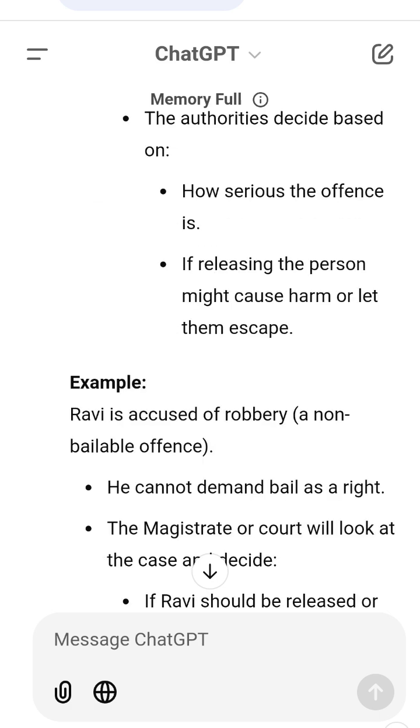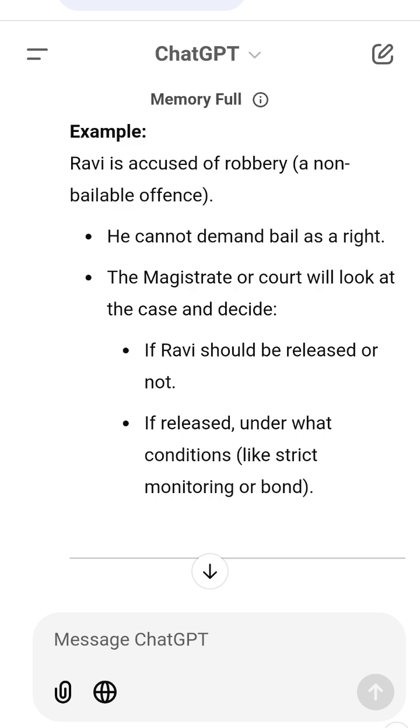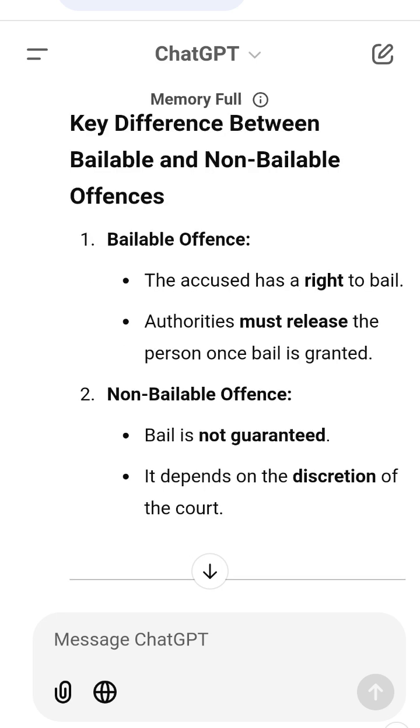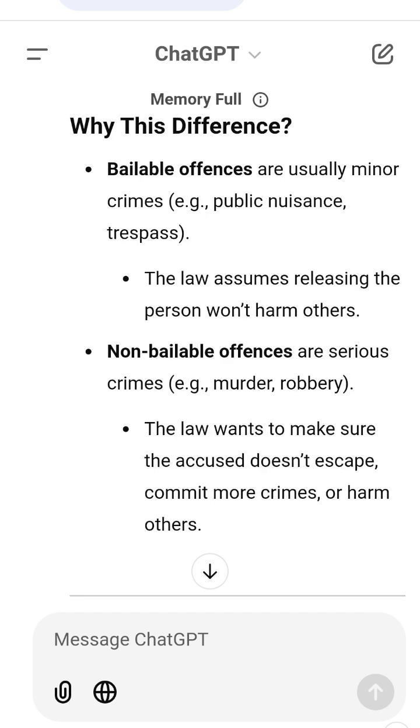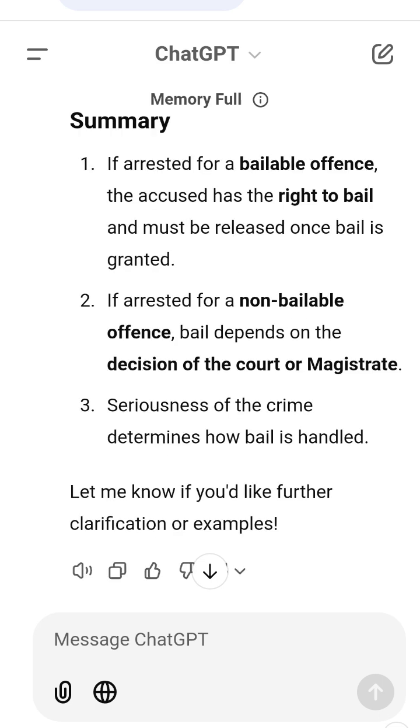Summary. 1. If arrested for a bailable offence, the accused has the right to bail and must be released once bail is granted. 2. If arrested for a non-bailable offence, bail depends on the decision of the court or magistrate. 3. Seriousness of the crime determines how bail is handled. Let me know if you'd like further clarification or examples.